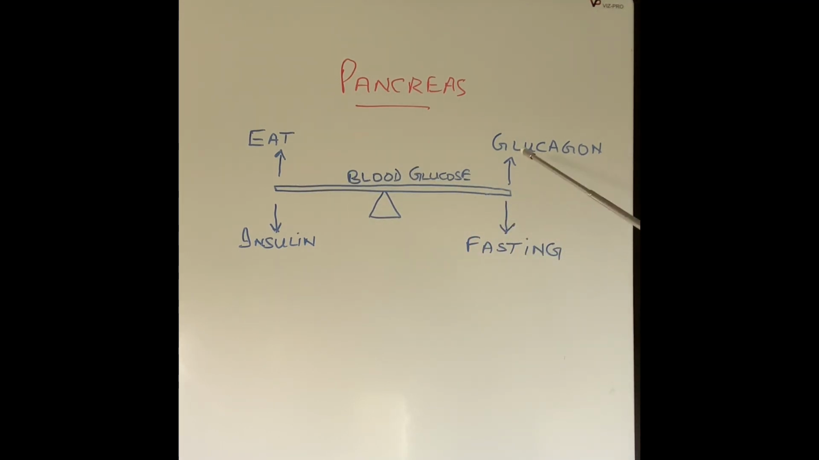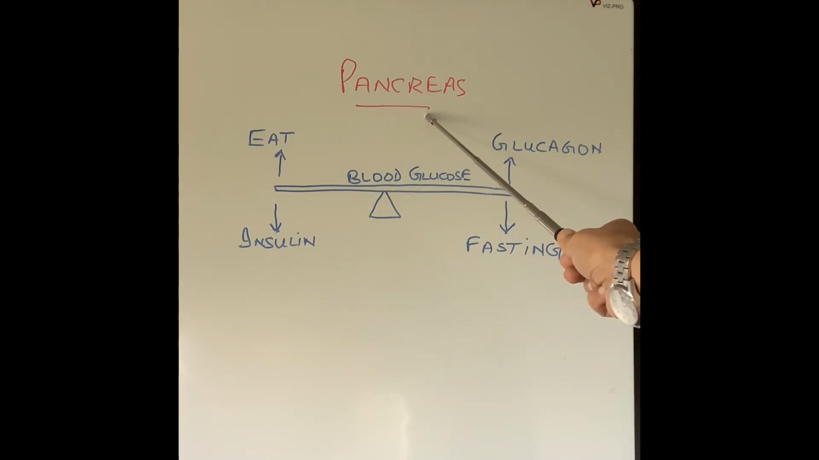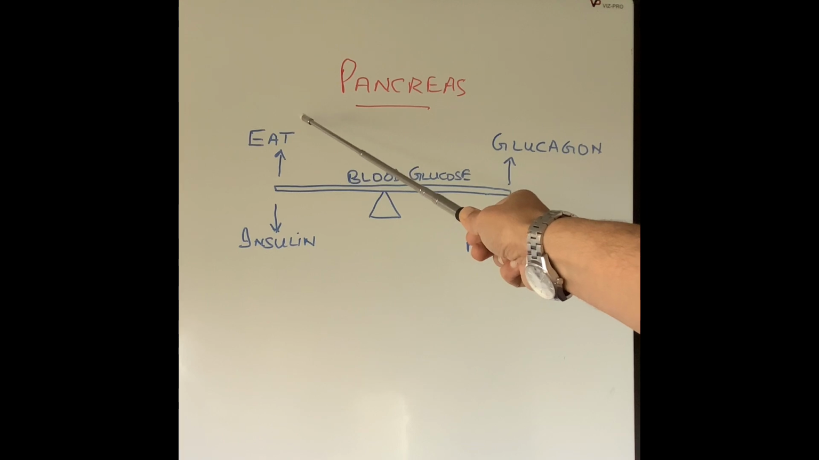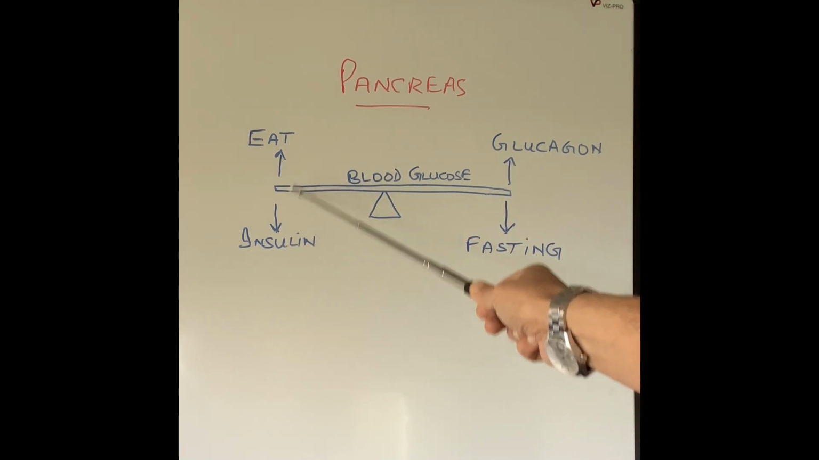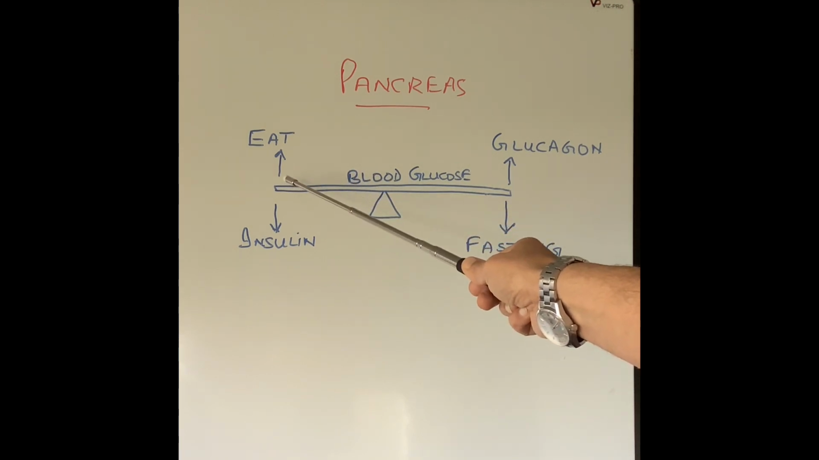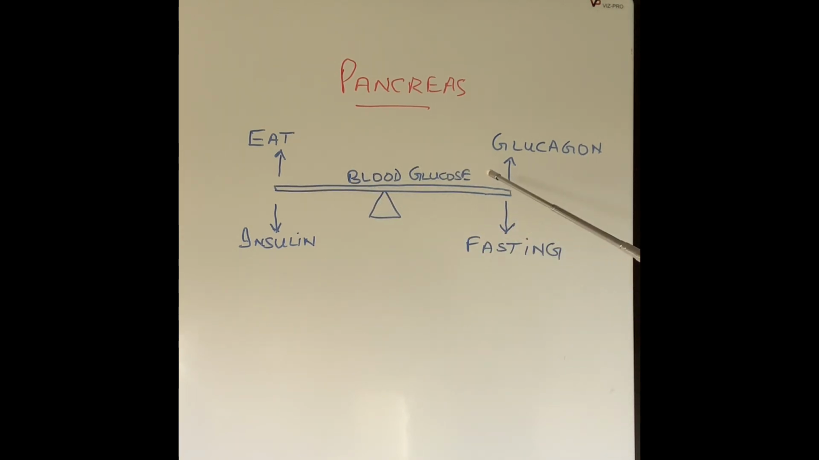When we are not eating, blood sugar does not go too far down. That is where the pancreas comes in. So when we eat, blood sugar goes up, the pancreas secretes the hormone called insulin, and that insulin brings the blood sugar back down to a balance.